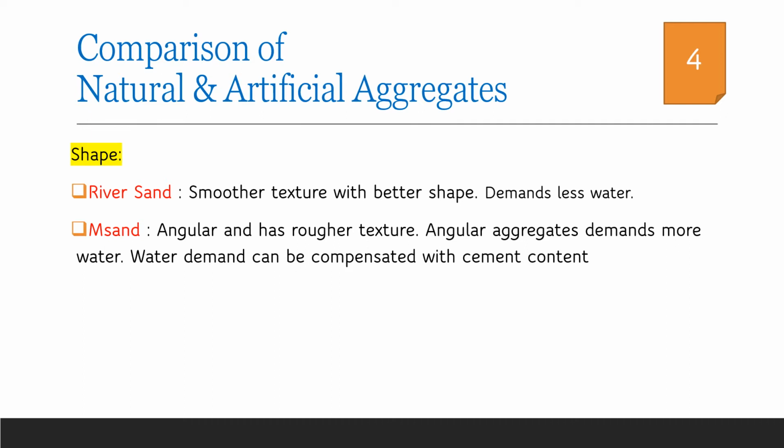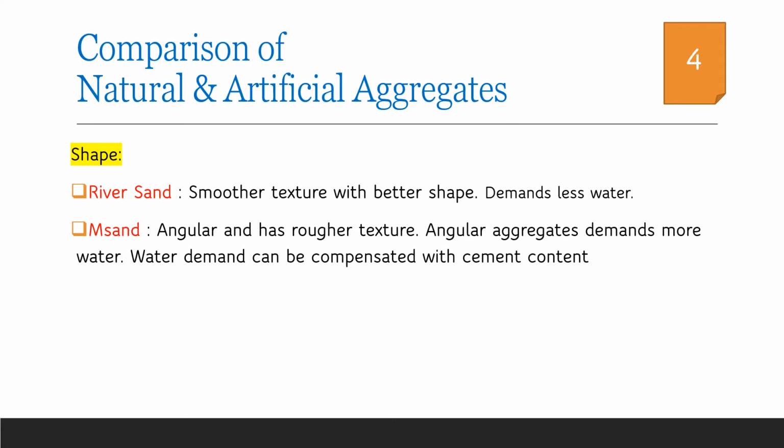As we have already discussed, smooth textured aggregates have an inherent property of increased workability, which will in turn reduce the requirement of cement water paste and hence reduces the water demand in concrete. It will definitely improve the strength characteristics of concrete. M sand undergoes a lot of processes in the factories while it is manufactured. As a result, we get angular or rough textured aggregates.